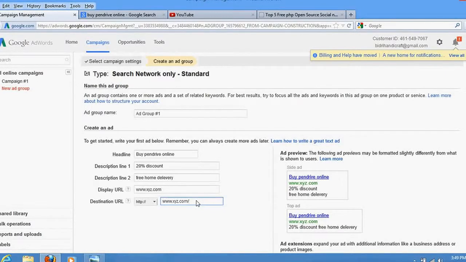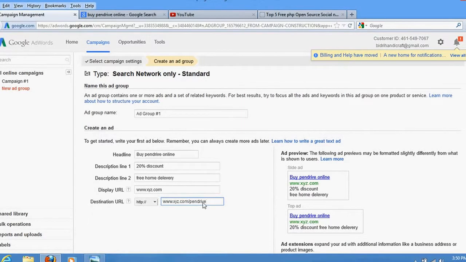Initially, if somebody clicks on your ad, instead of redirecting to your home page, you can send them directly to the desired page as well. Just write a forward slash here and thereafter the name of that page. So that's it, guys.